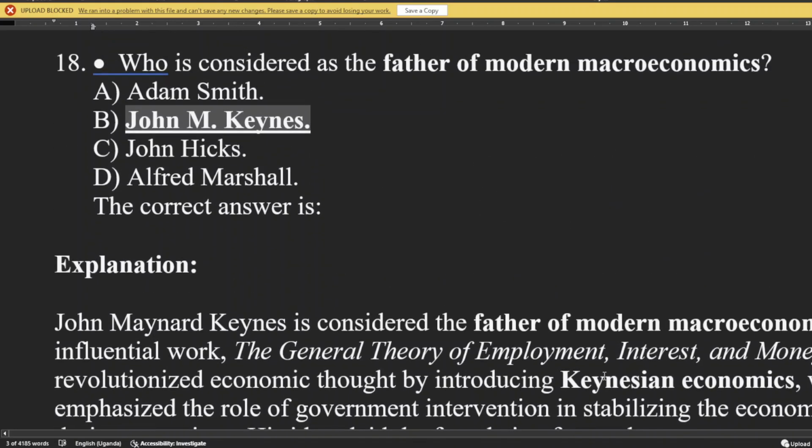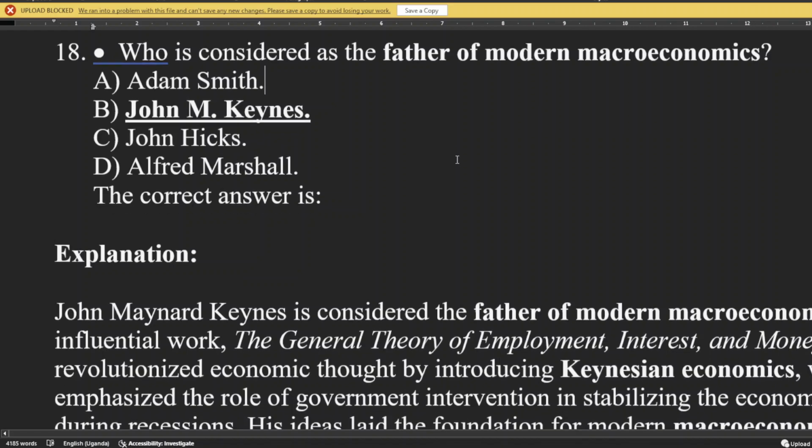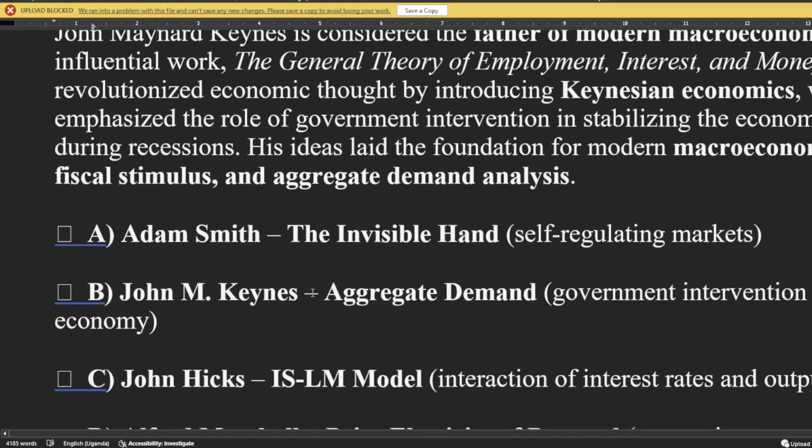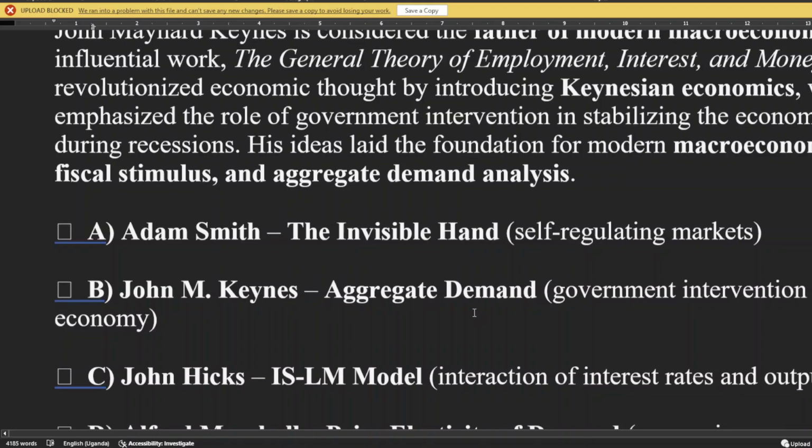What did the others talk about? We know Adam Smith talked about the invisible hand, laissez-faire, let things be. Then John M. Keynes: aggregate demand, government intervention.